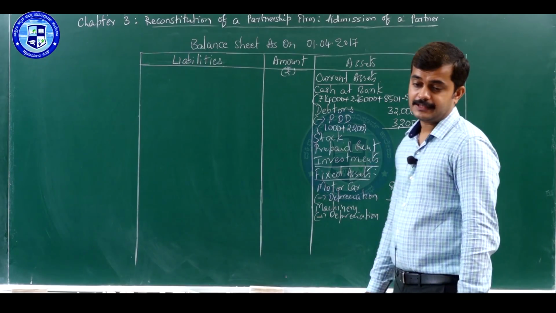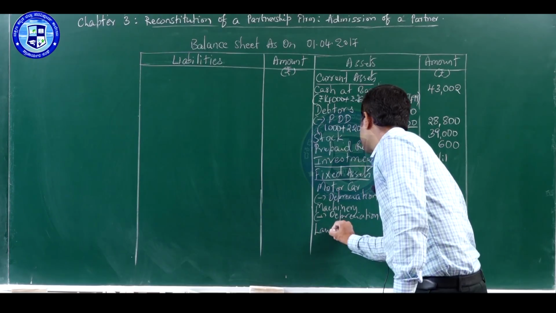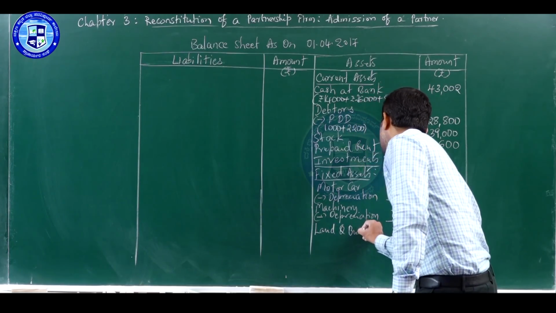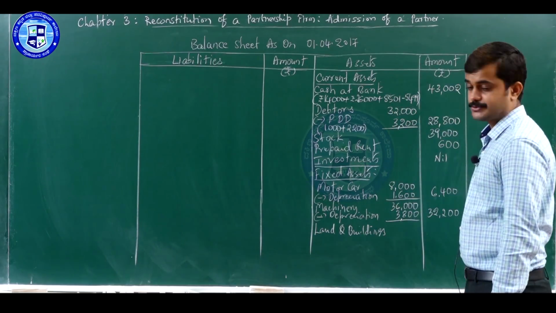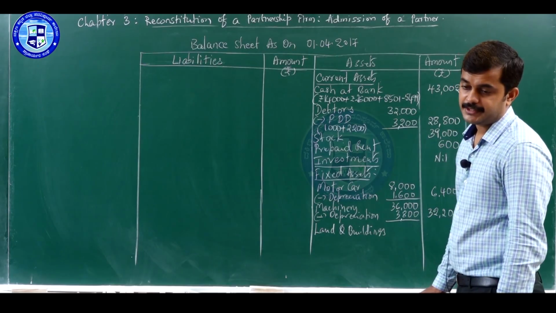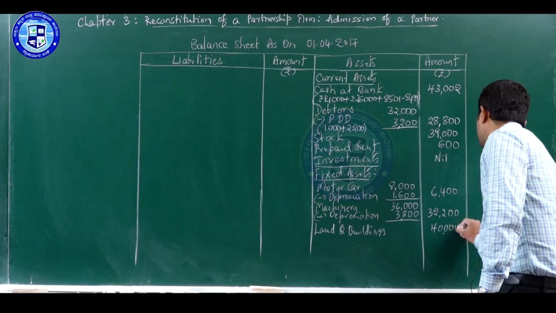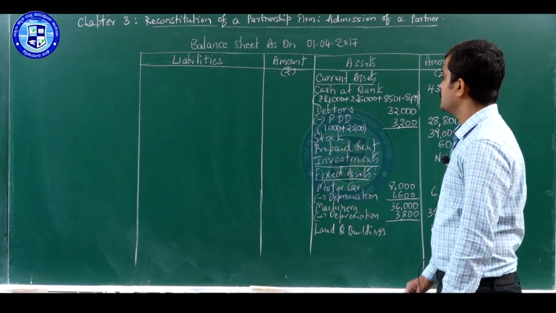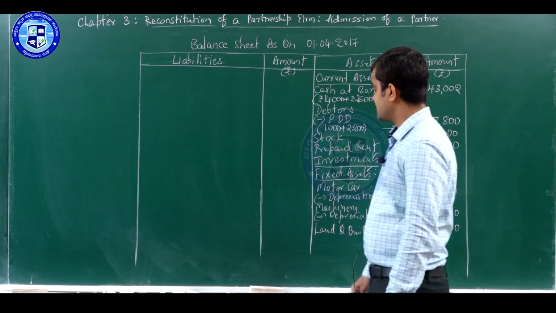After that, you write the last fixed asset, that is land and buildings. Regarding land and buildings, there is no adjustment. The amount given in the balance sheet is 40,000. Write 40,000 as it is. So that's all about the assets on the asset side.